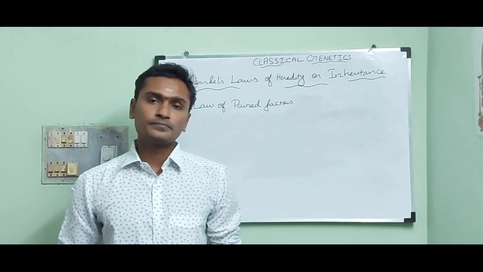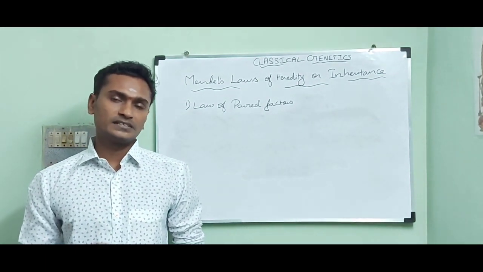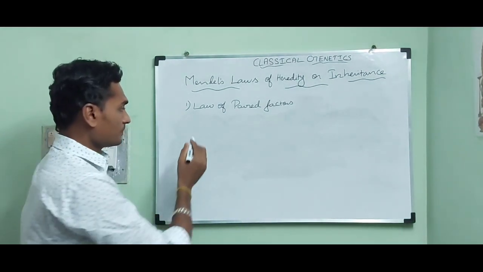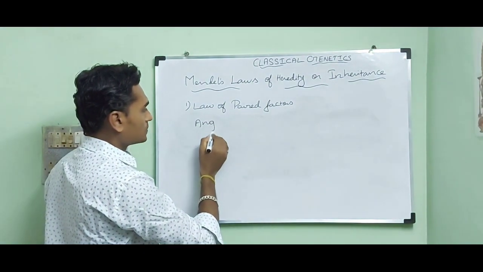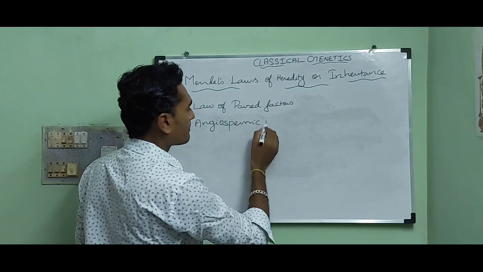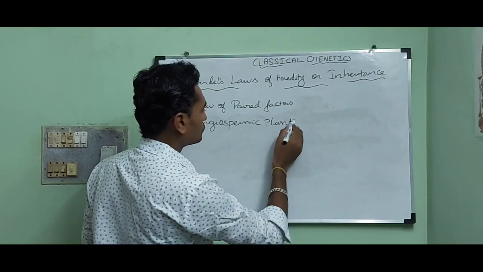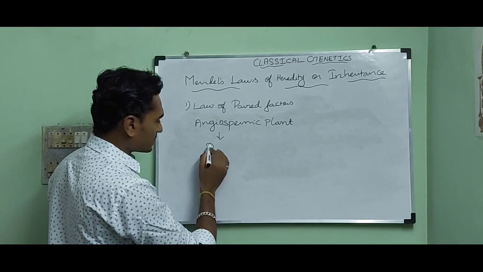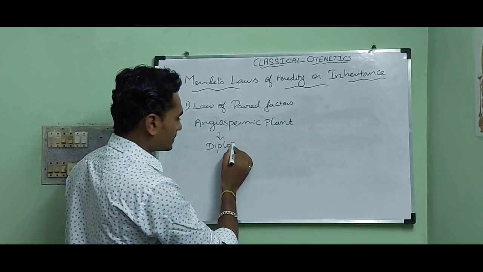Mendel did experiments on pea plant. It is an angiospermic plant, so the plant should be diploid in nature.